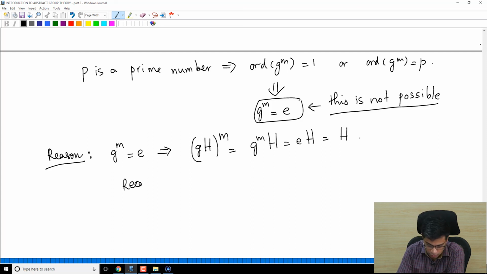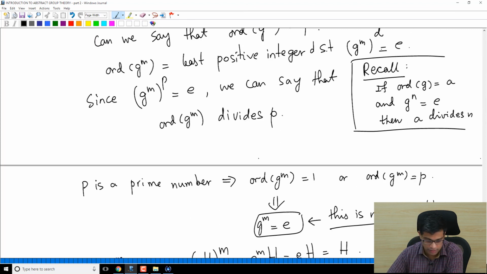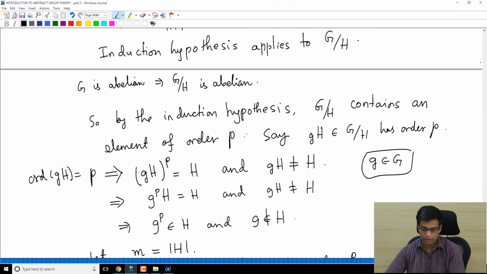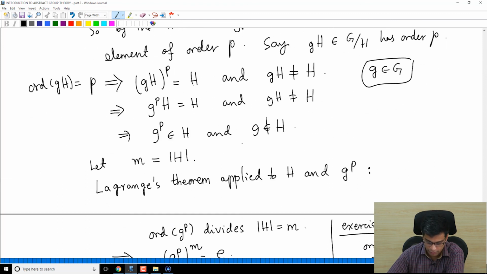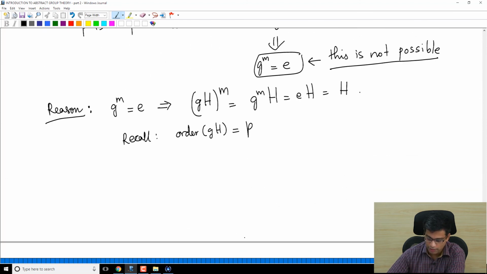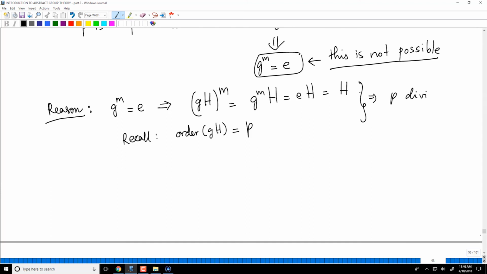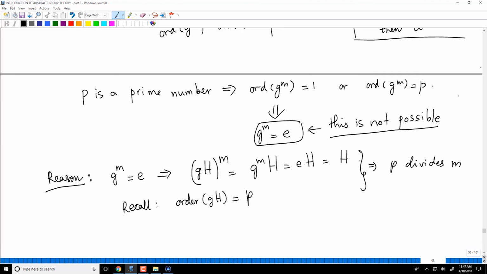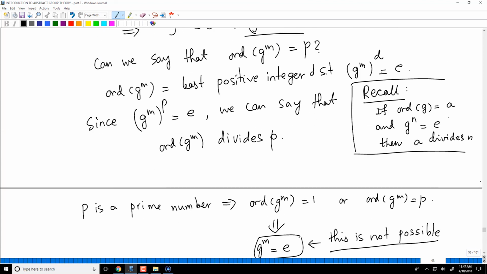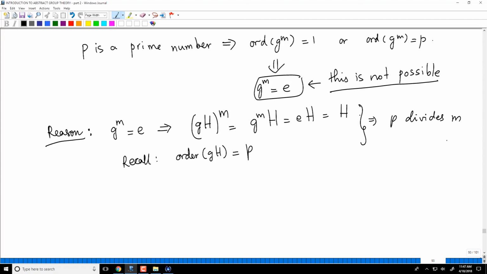But recall, how did we pick GH? The order of GH is P, right? That is the way we constructed it, because by the induction hypothesis applied to G mod H, it contains an element of order P, so GH was that element. So (GH)^m equals identity and the order of GH is P, that means P divides m. By the same exercise as before: if the order of G is A and G^n is E, then A divides n. But P divides m, this is not a good thing, right?